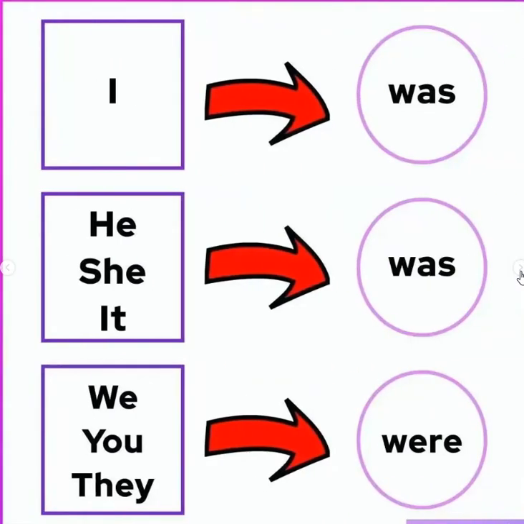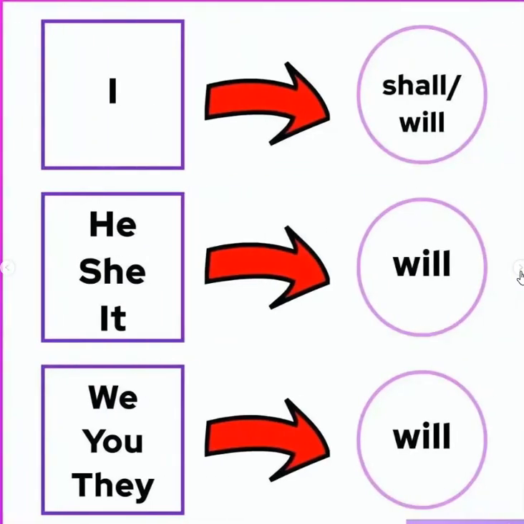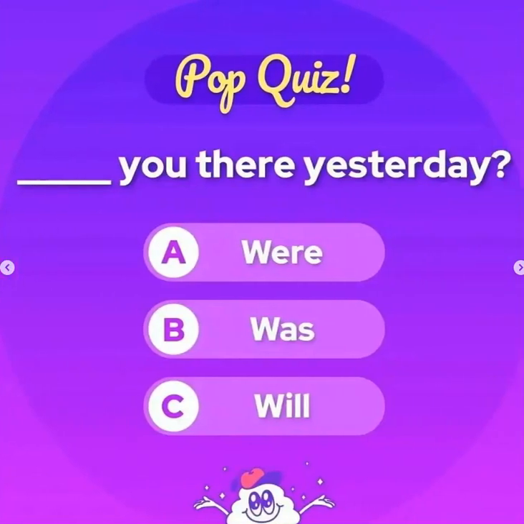If there is was, then we use I. If there is was, then we use he, she, it. If there is were, then we use we, you, they. If there is shall or will, we use I. If there is will, then we use he, she, or it. If there is will, then we use we, you, they.